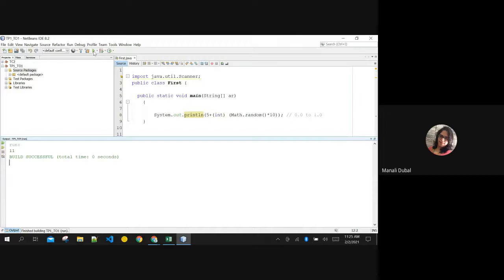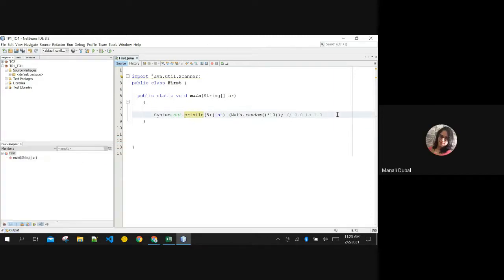See, with the plus 5, the range is crossing 15. And it's 5 till 15. Ma'am, you have to add 5 after if you want it. Yes, yes, correct. So this is generating from 5 to 15, right?